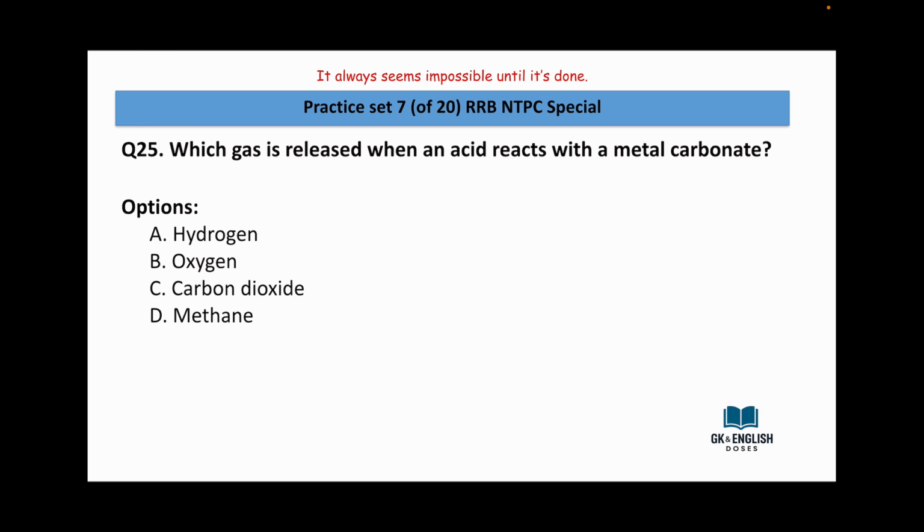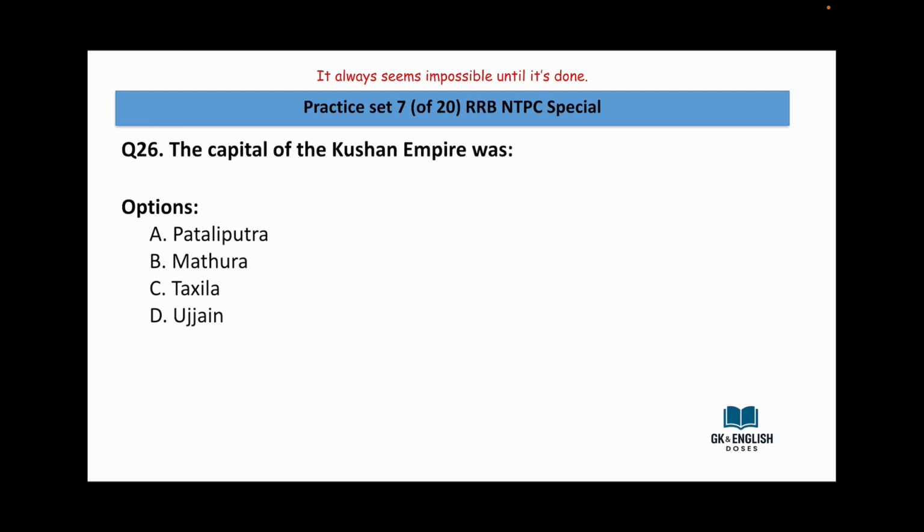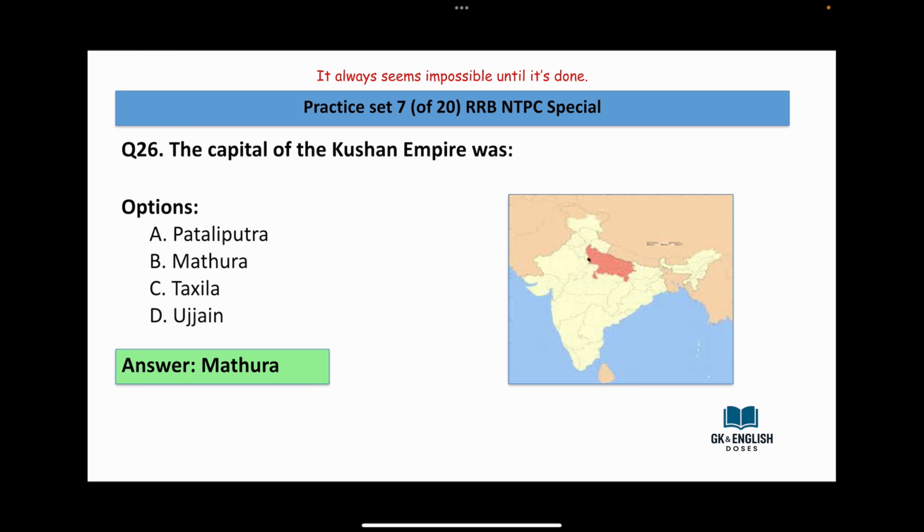Which gas is released when an acid reacts with a metal carbonate? Hydrogen, oxygen, carbon dioxide, methane. Answer is carbon dioxide. The capital of Kushan Empire was Patliputra, Mathura, Takshila, Ujjain. Answer is Mathura.